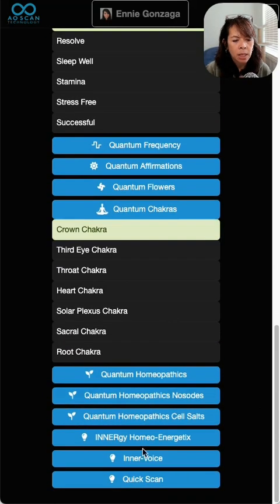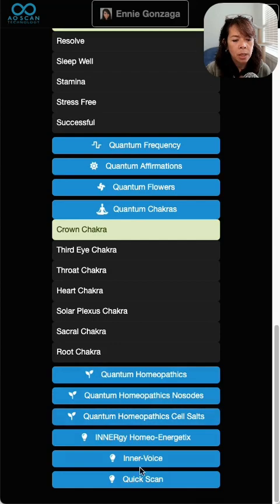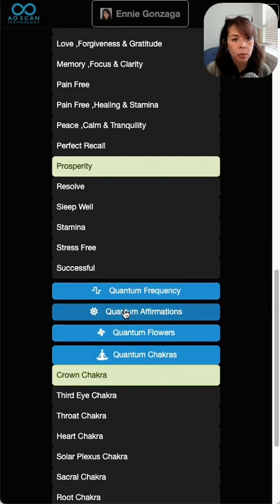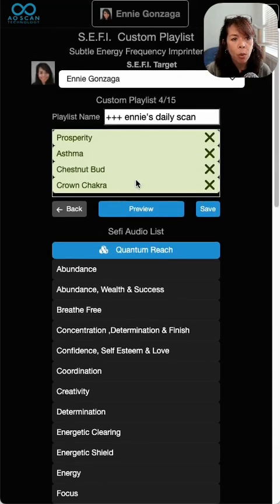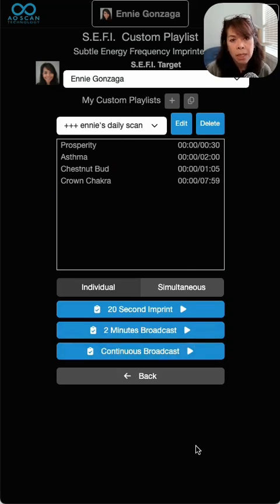It's not going to show up for the Homeopathics. If you look on here, it's very specific and it's just one. It's also not going to have the ones for the SEFI Dots, so that one does have to go afterwards. So it is a list of four. Then you can go ahead and save this, and I would run this as a continuous broadcast for maybe 10 minutes. You could also just do 2 minutes. So that is a way to use the scan button, which I really, really love.